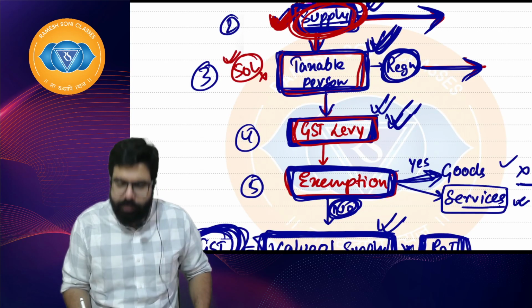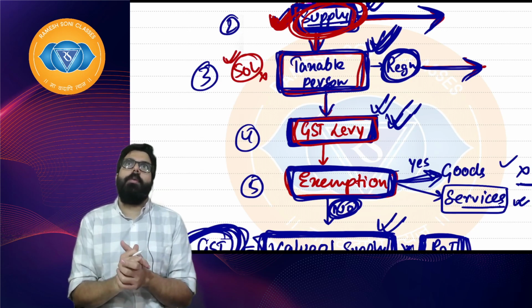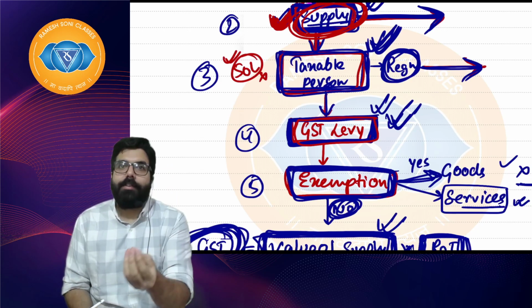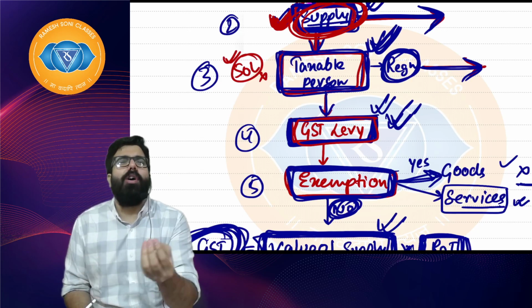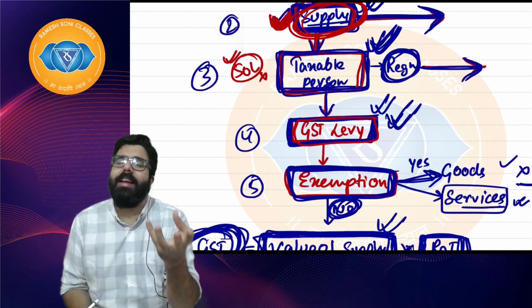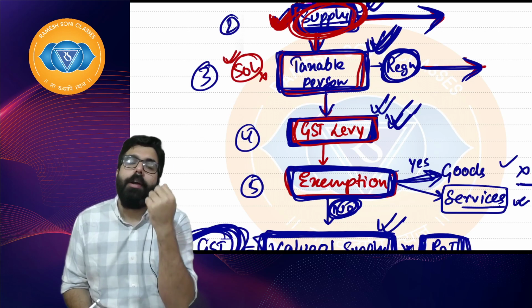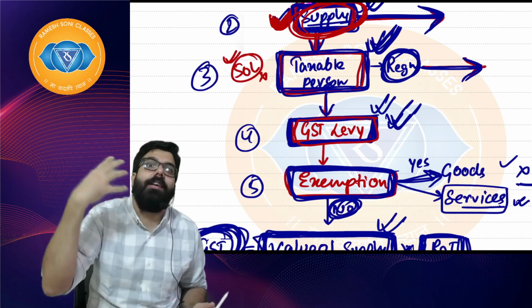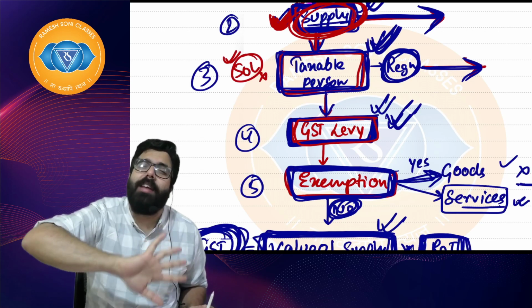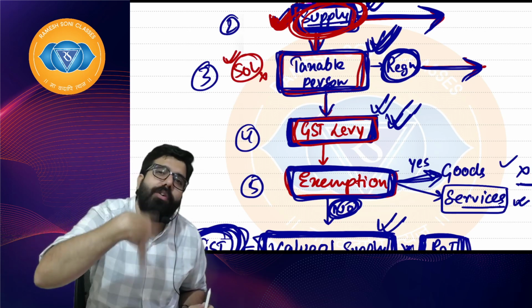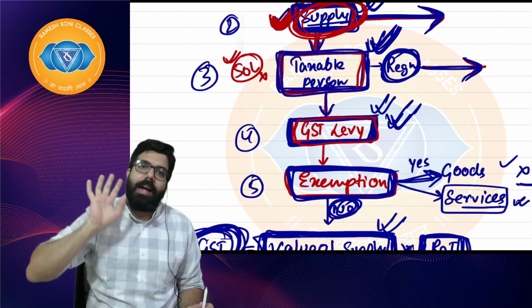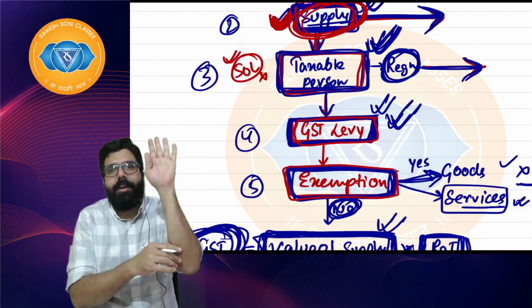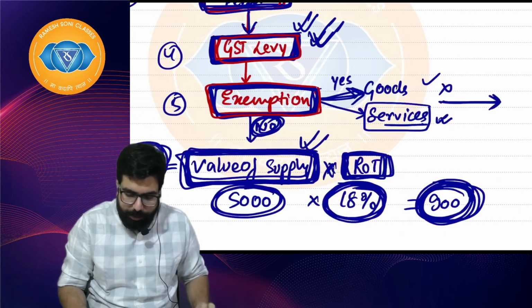Once GST is levied, I may say that what I am selling is bindi, sindoor, plastic bangles, which are all public necessity items, so please exempt them. The government can exempt some items such as milk, salt, grains, since they are public necessity items. The government will issue a notification and exempt those items.